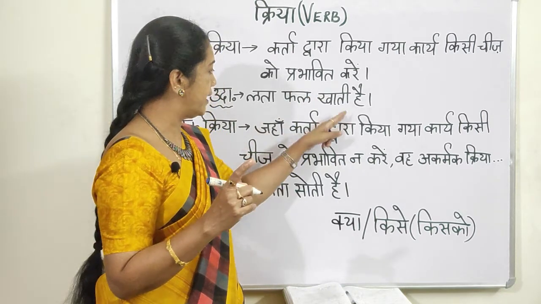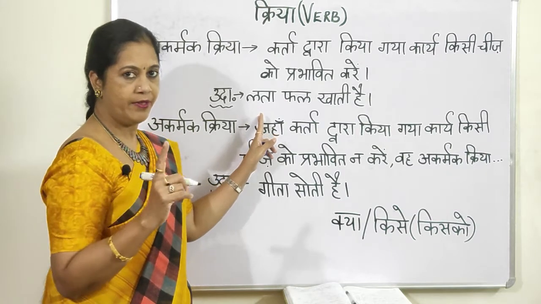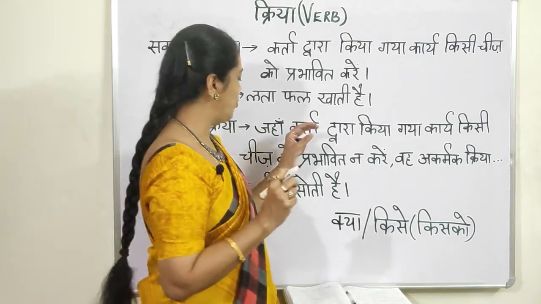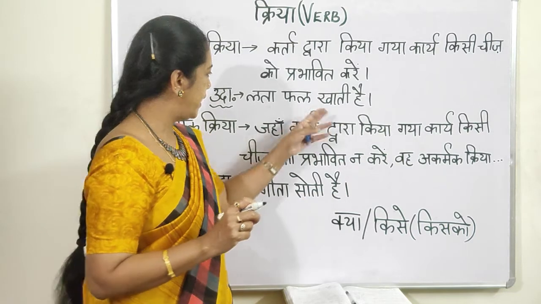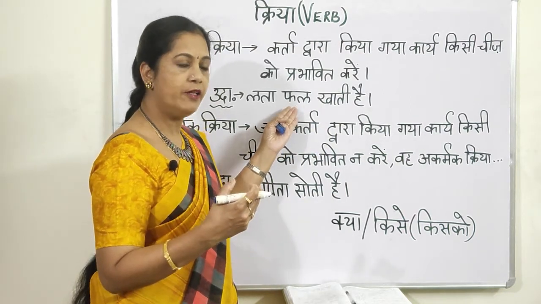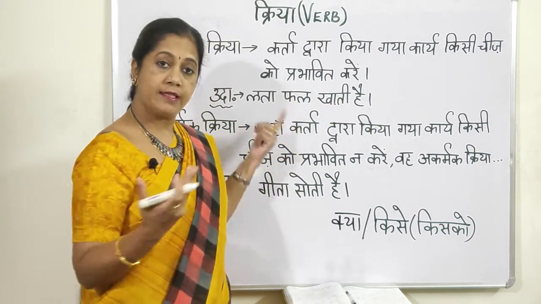If the kriya connects to the subject, that is karta, it is akarmak. Did you understand this? These are all small tricks to know. Kya khati hai? What she eats? Phal, fruit. So phal khati hai, this is sakarmak.